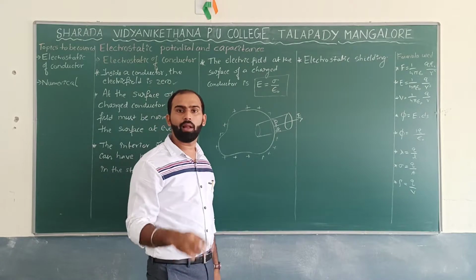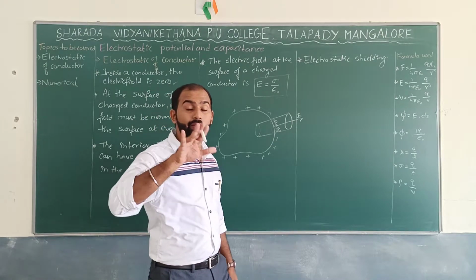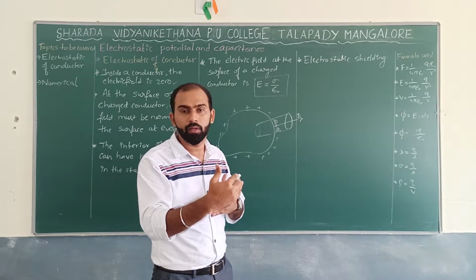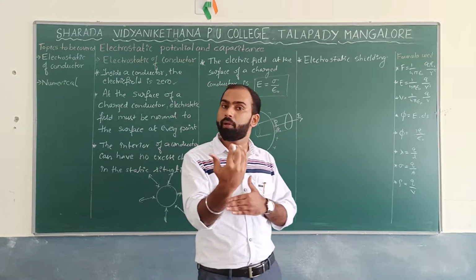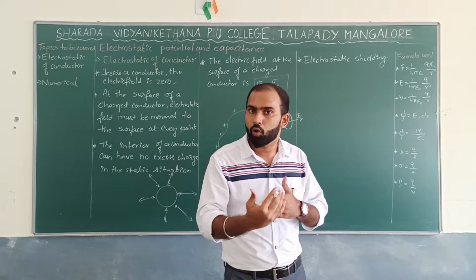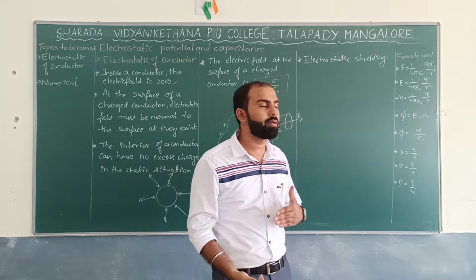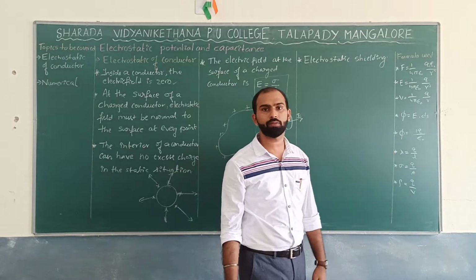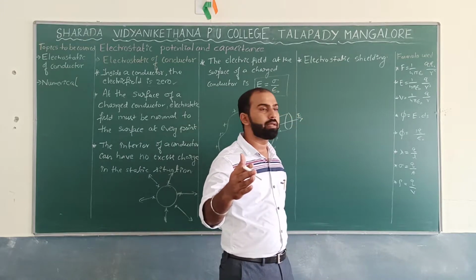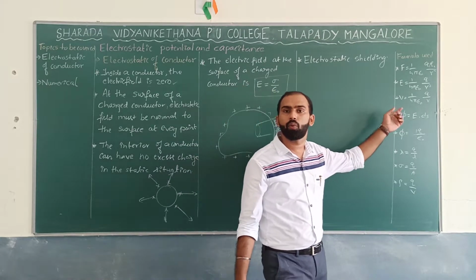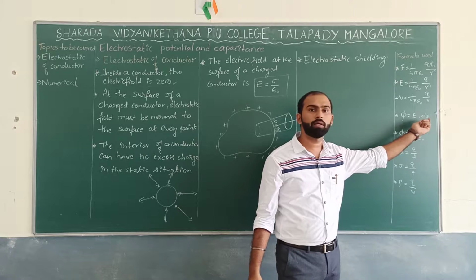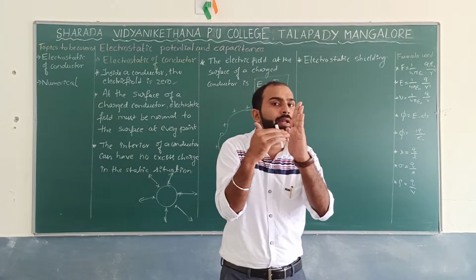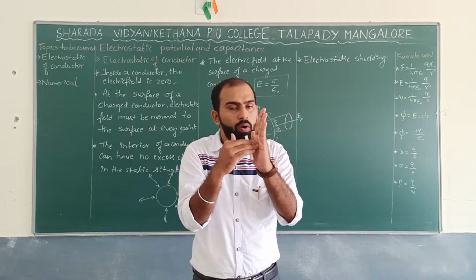Now one more formula we have discussed, that is the electric flux. What do you mean by flux? Since it is an electric flux, it should be a combination of electric field lines. So what is the formula I can expect based on flux? Flux is equal to E into ds, where E deals with the electric field, and ds deals with the number of field lines which is passing through this particular area. Hope you got it.